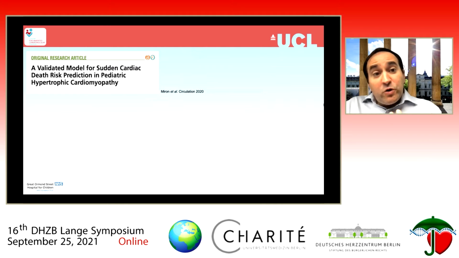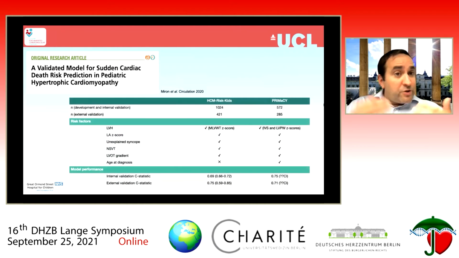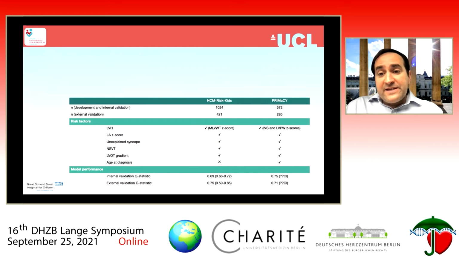Following the publication of our model, there was a separate model that was produced from the Toronto group, which also estimates risk at 5 years. And there are a number of differences between these models. So our model was larger, nearly twice as large as the PRIMACY model. Our approach to risk factor selection was different. So whilst we used the literature to identify risk factors, the Toronto model uses factors that were associated with sudden death in their cohort on univariable analysis. But actually, despite these differences, the parameters are remarkably similar.